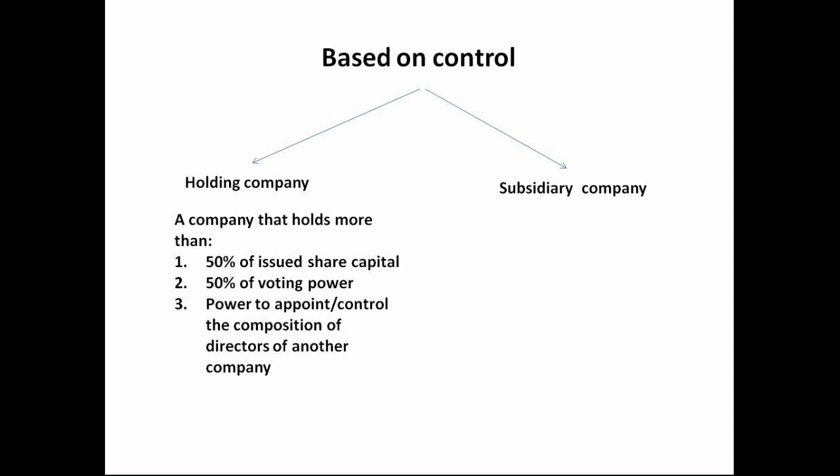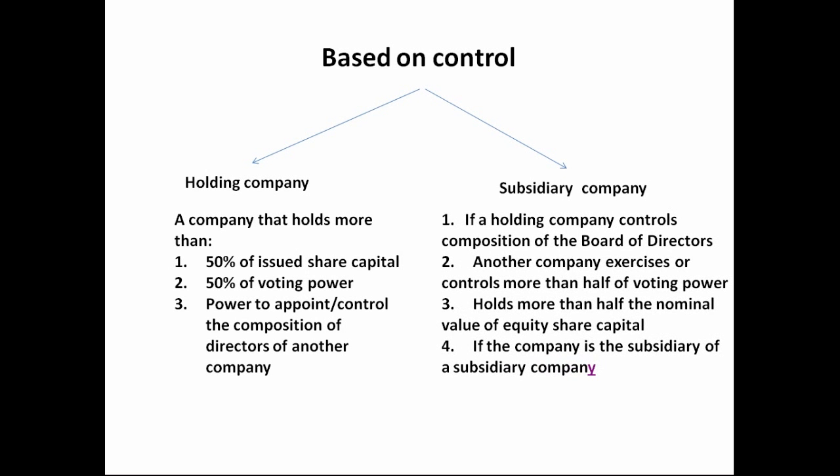So, if a particular company is holding 50% issued share capital of a company B, or having 50% voting power of a company B, then we can say that the first company is the holding company, and we can call the B company a subsidiary company. Now, what is a subsidiary company?